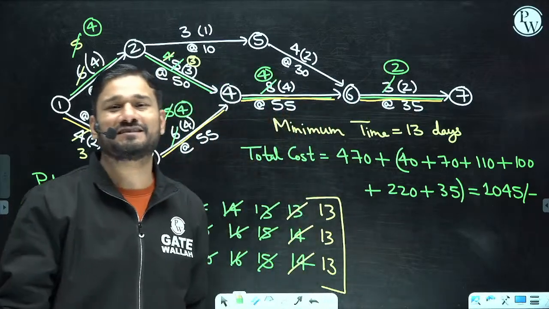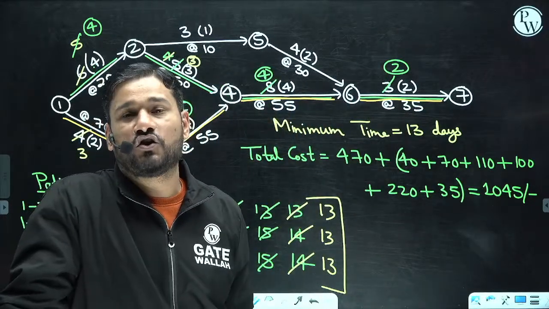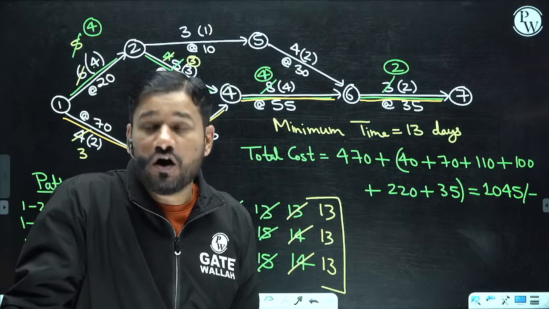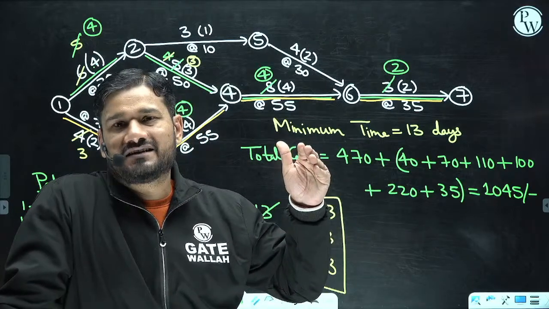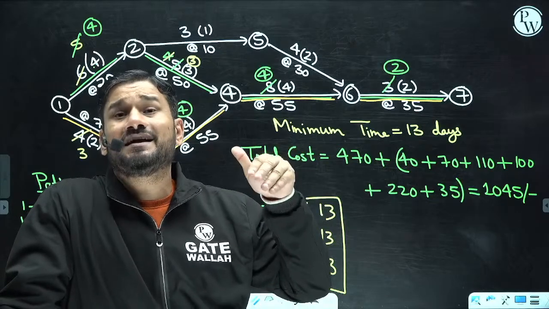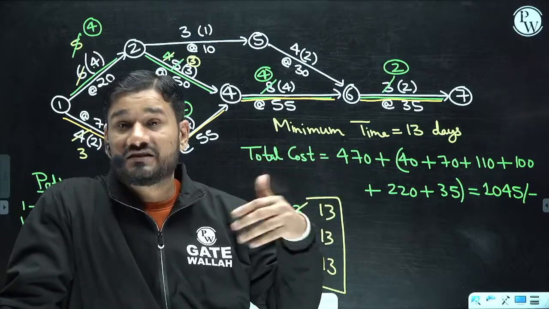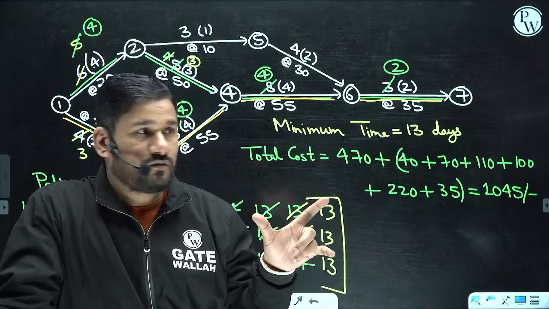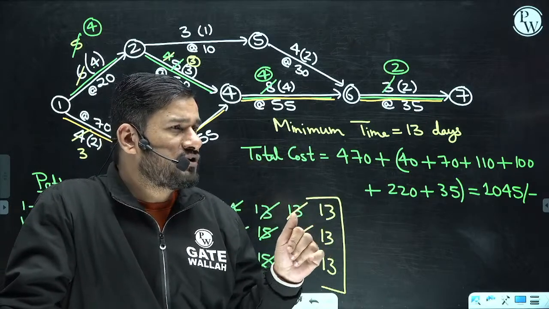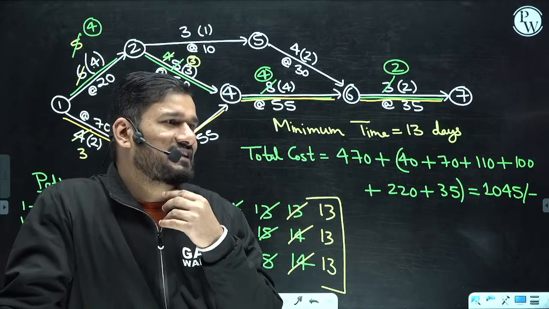See, every question I made somewhat long. This much long question is not going to come in GATE. They will reduce this by, let's say, 20% or 30% just by directly giving the data. But just to have good practice, that's why I am keeping the things longer. Okay, done. No, this is not 108, it is 1045. Exactly, the answer is what?